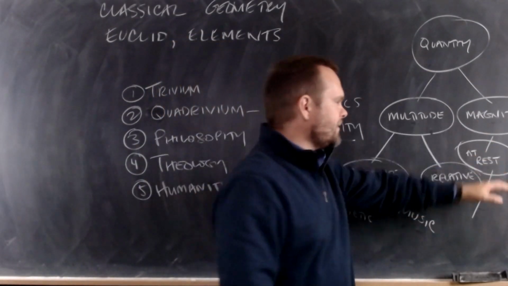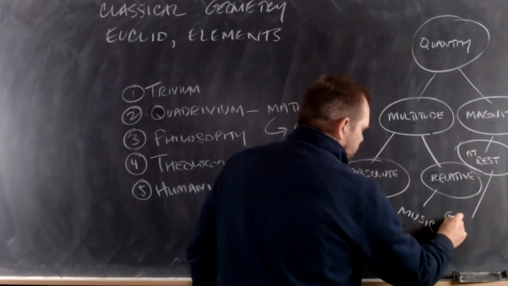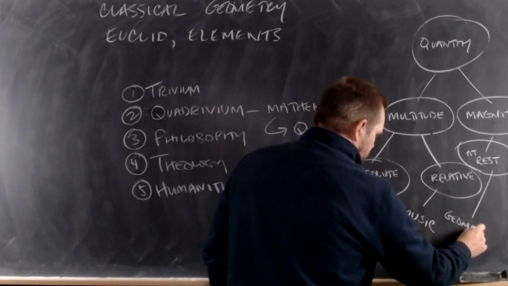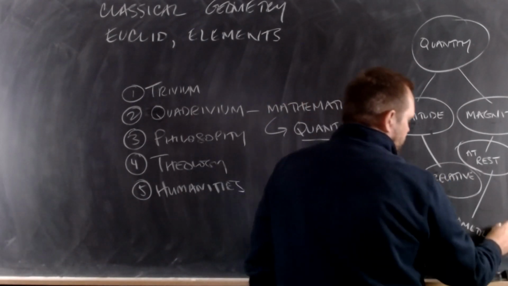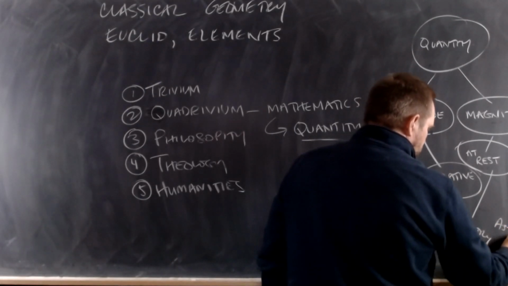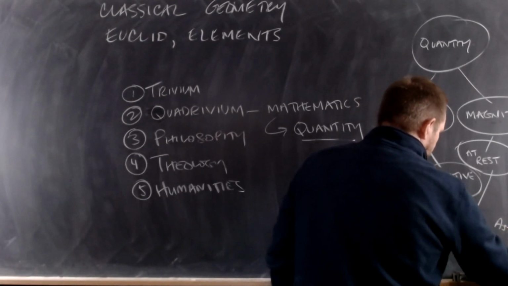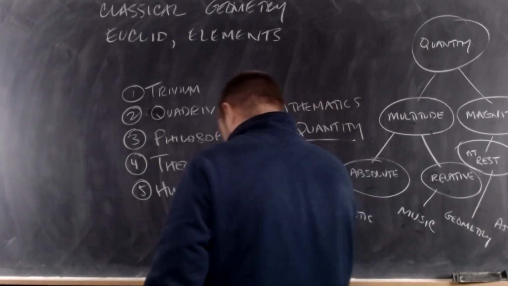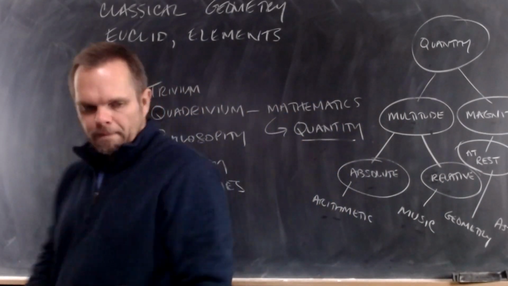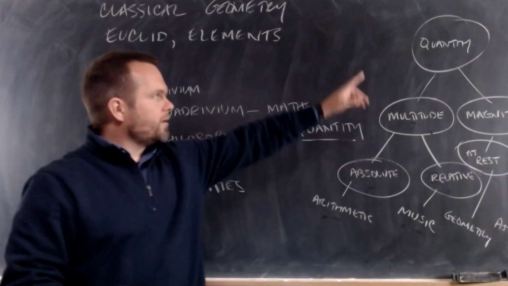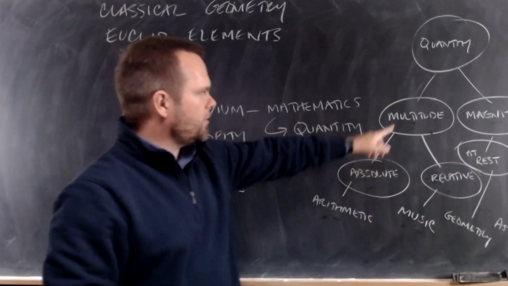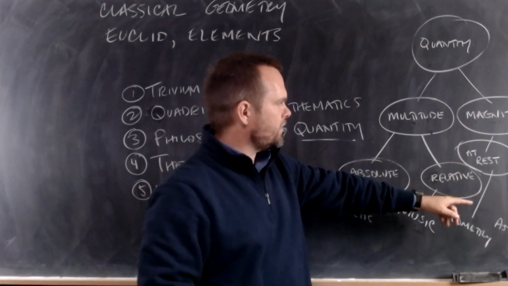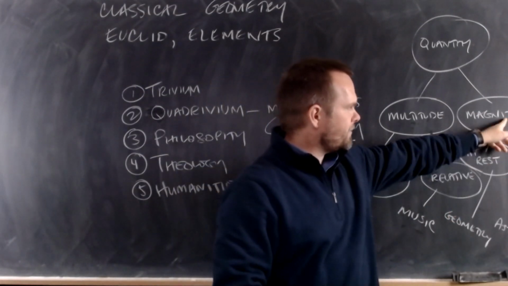Magnitudes at rest are studied in geometry. And magnitudes in motion are studied in astronomy. So there are four kinds of quantity: absolute multitude, relative multitude, magnitude at rest, magnitude in motion.